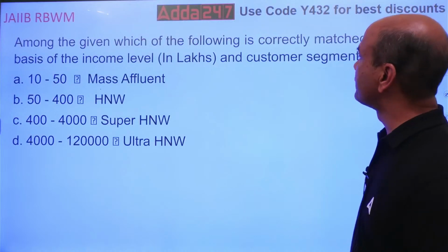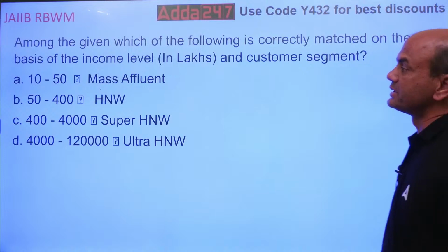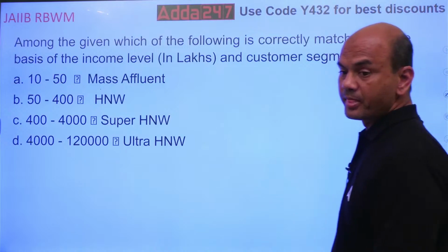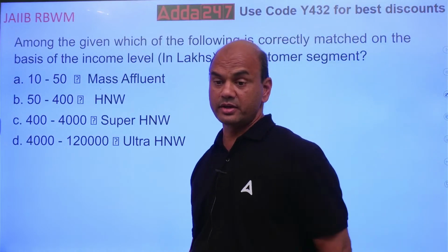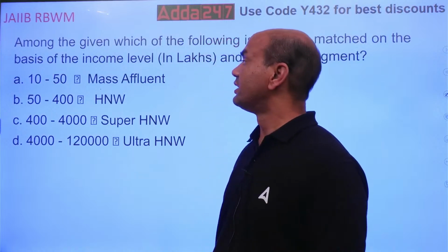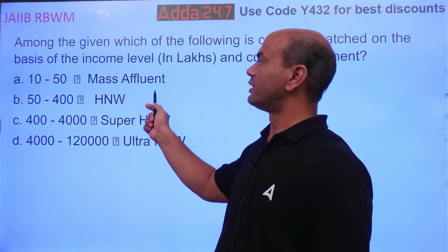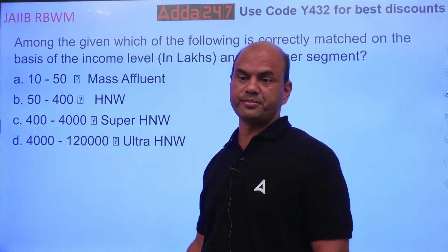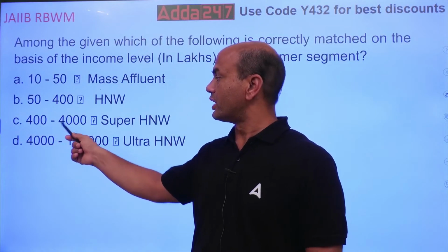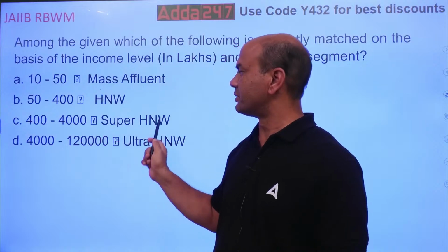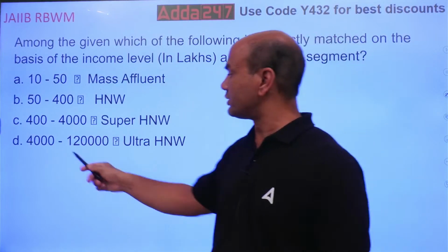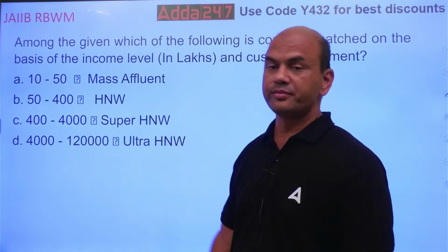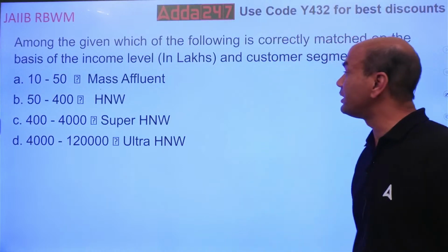Among the given, which of the following is correctly matched on the basis of income level in lakhs and customer segment? Let's see. 10 to 50 lakhs, mass affluent. 50 to 400 lakhs, H&W. 400 to 4,000 lakhs, super H&W. And 4,000 to 1,20,000 lakhs, ultra H&W. So which of them is correctly matched?